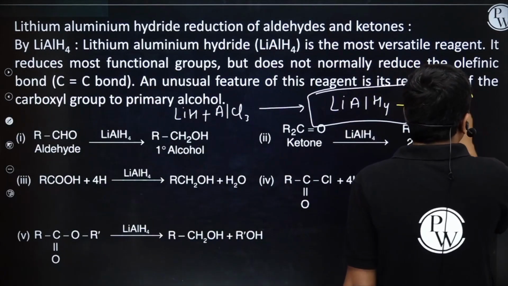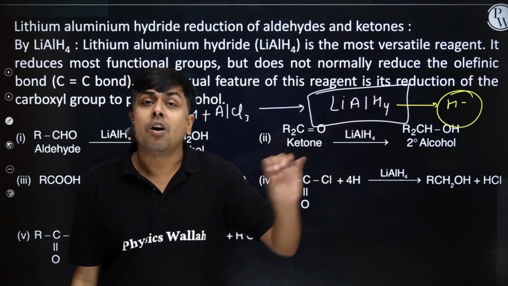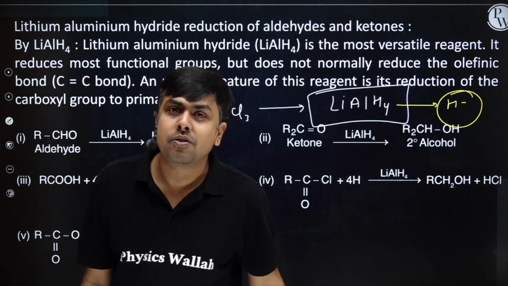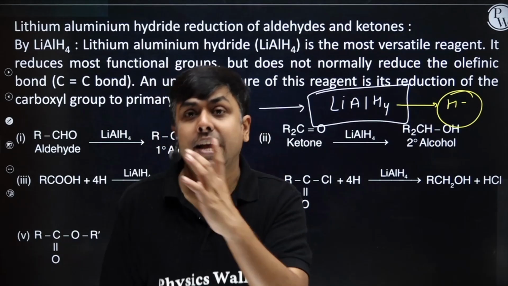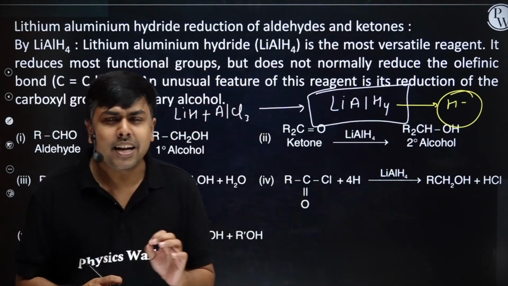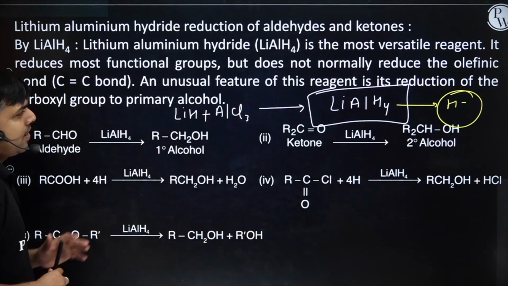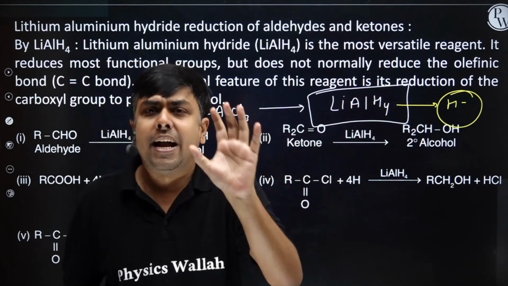Now what will this H minus do? It will do nucleophilic attack on the carbonylic carbon, and then it will reduce carbonyl compounds, acids, and even acid derivatives to alcohols, right? Let's talk about one by one. Okay students, I'm having LiAlH4 and it's treated with aldehyde.